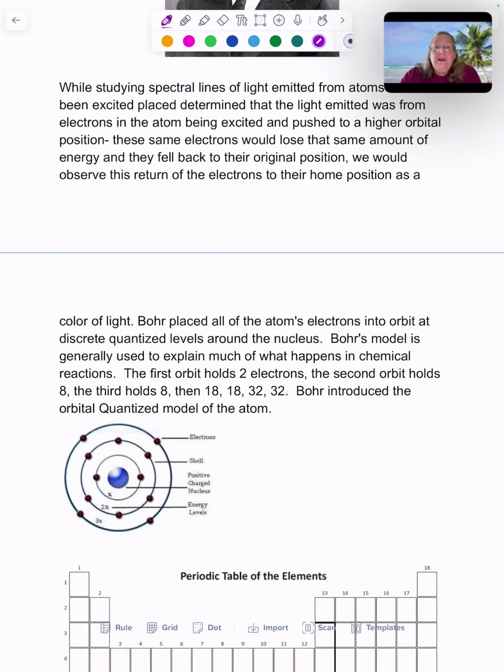Okay, so he was the one who said that the first orbit around the nucleus had 2 electrons. The second holds 8, then 8, then 18, 18, 32, 32. He introduced what we call the planetary model, where the nucleus is like the sun and the electrons orbit around that.